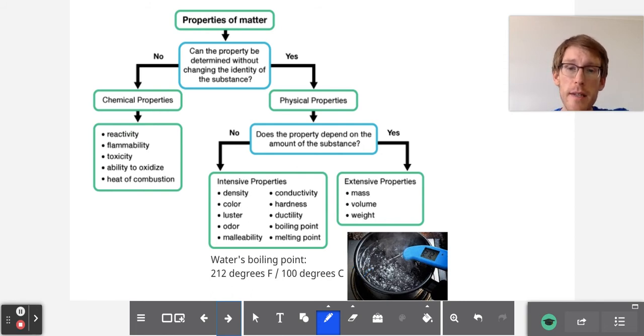That, as well as density, as well as color, luster, which is how shiny something is, malleability, which is how easily it can be hit into a shape like metals can, ductility, the ability to be drawn into a wire, and then things like boiling and melting points, hardness that you learned about in planet Earth, and so on. These are all intensive properties because they don't depend on the amount of a substance.